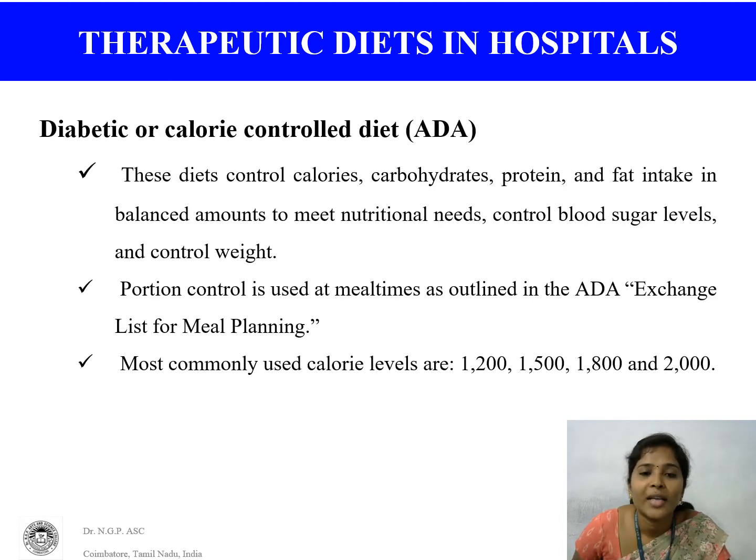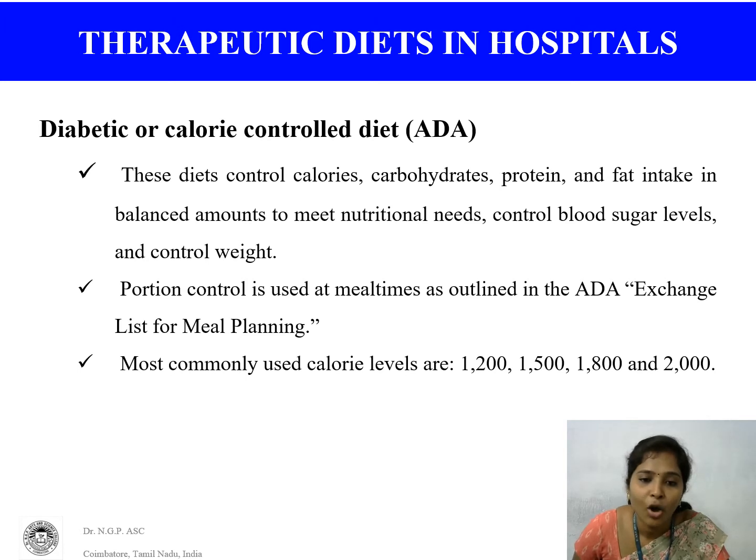Diabetic diet or calorie controlled diet. This diet controls calorie, carbohydrate, protein and fat intake in balanced amounts to meet nutritional needs, control blood sugar levels and control weight. In this diet, we have to maintain portion control. For that, we use an exchange list for meal planning.